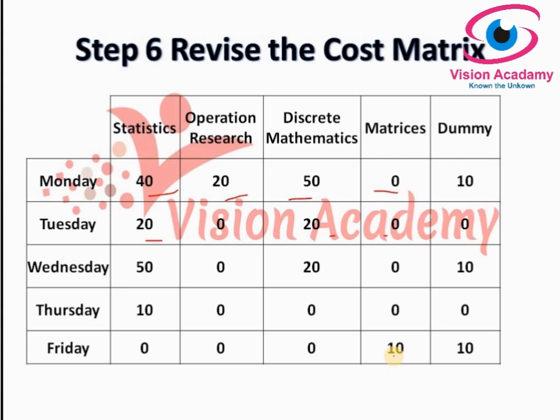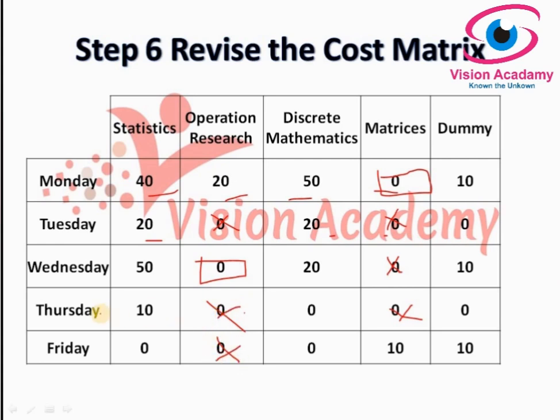After revising the cost matrix, again you need to go from step 4, as you know already. First we start from the row, identify a single zero and give a rectangle around it, and cross out all other zeros in the column. Now coming to the second row, which is Tuesday, we have 2 zeros here, we will skip it. Next Wednesday we have 1 zero here, we can make an assignment for this, and I will strike out other zeros in the column.